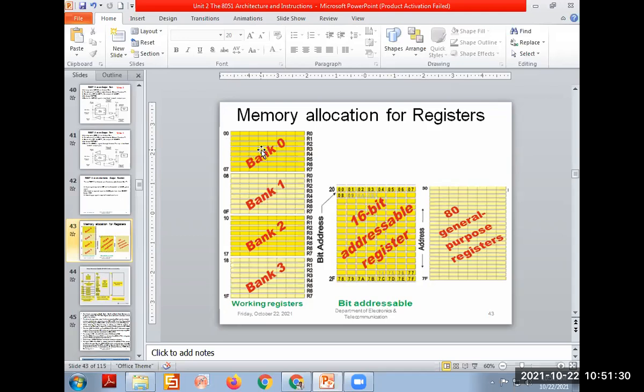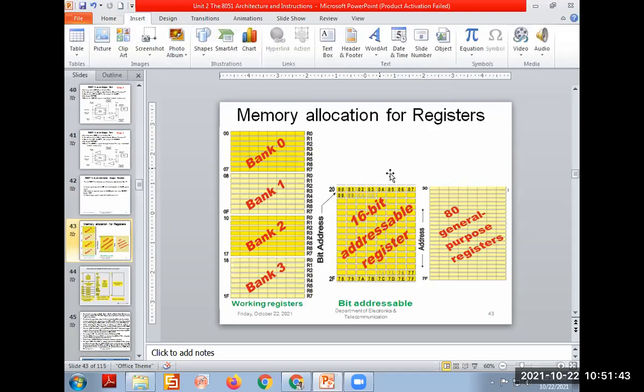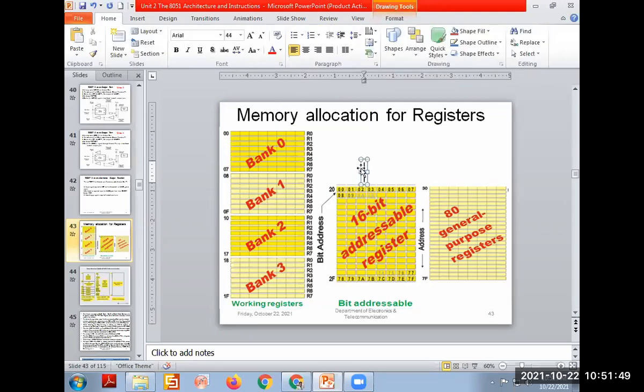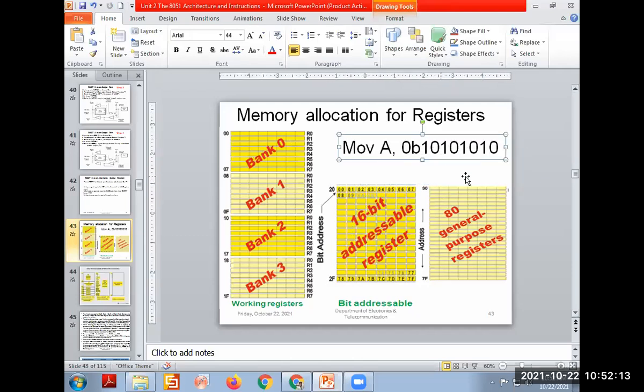Next is the bit addressable area, used for operating on a single bit. For example, if I write MOV A, 0B, I am writing a bit operation like 101010. Otherwise it is a simple 8-bit operation.